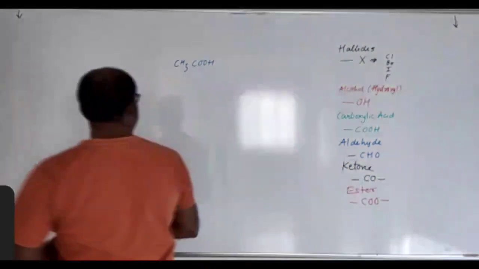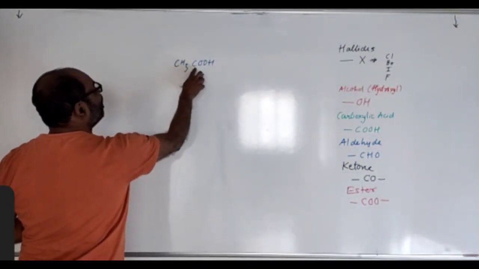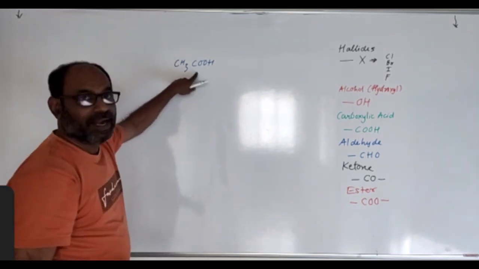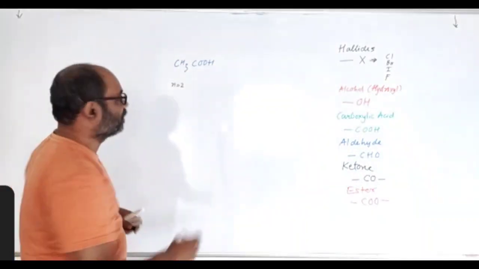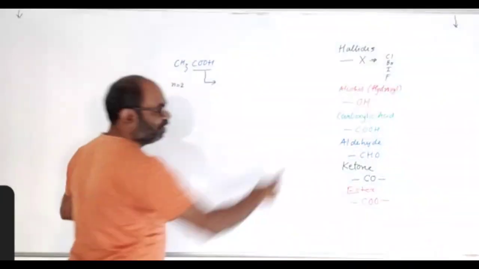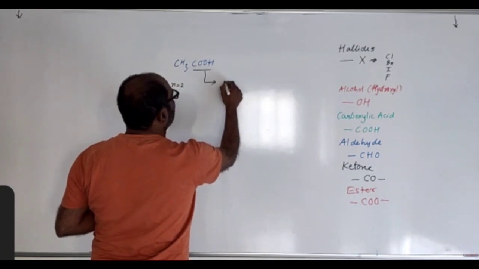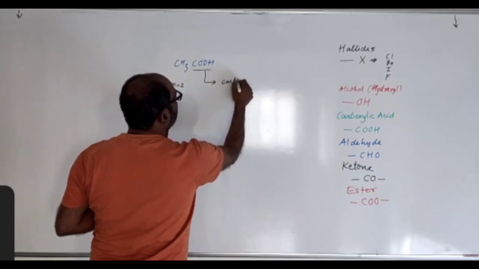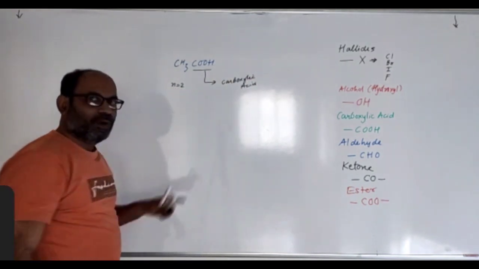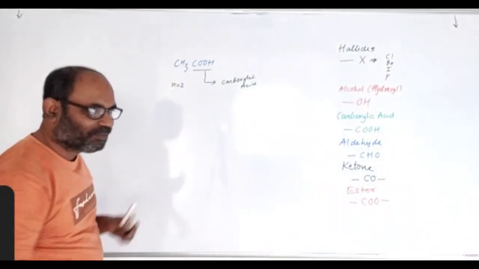One, number of carbon atom, that is N equal to 2. In all, there are 2 carbon atoms. And second, the functional group, COOH, that is acid group. Carboxylic acid group.